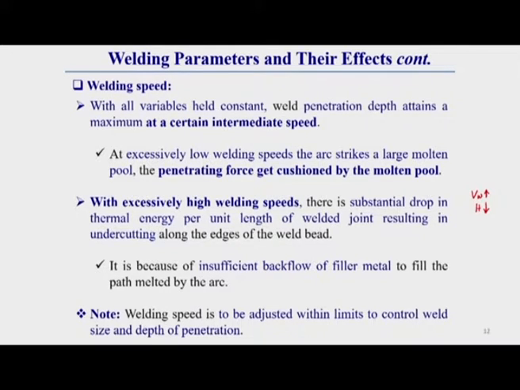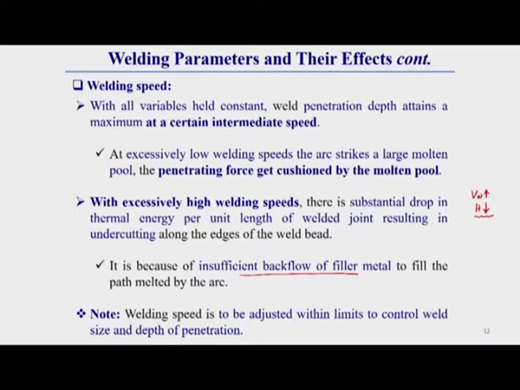Due to this substantial reduction of welding heat input, there is a chance of lack of weld material deposition, so there can be undercutting along the edge of the weld bead. Why is this undercutting there? It is because of insufficient backflow of molten material to fill the path melted by the arc. Whatever material is required to flow back to fill the path melted by the arc does not sufficiently flow back if the speed is high.